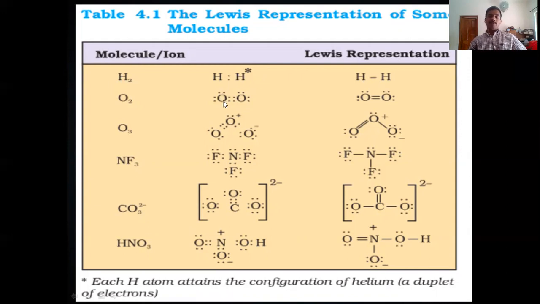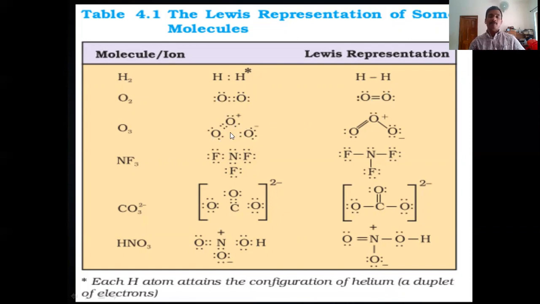Oxygen. Oxygen is formed by sharing of two pairs of electrons. That is shown here. After sharing two pairs of electrons, each oxygen atom contains two pairs. Total 3 pairs in one oxygen atom. Out of these 3 pairs, one is shared with the other oxygen atom. So there are remaining 2 pairs of electrons. Or we can represent it in this way.